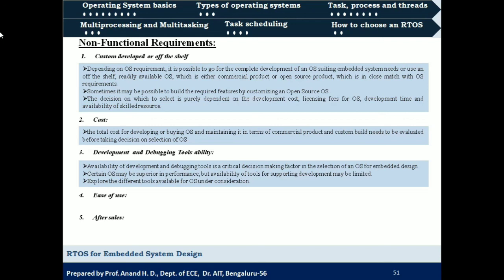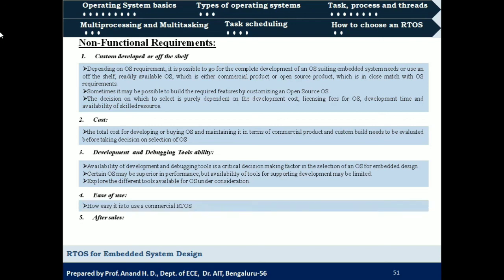In that case, we need to be a little careful by not only considering its performance but also the availability of development and debugging tools. The OS which is compatible with more development and debugging tools should be considered for our application.